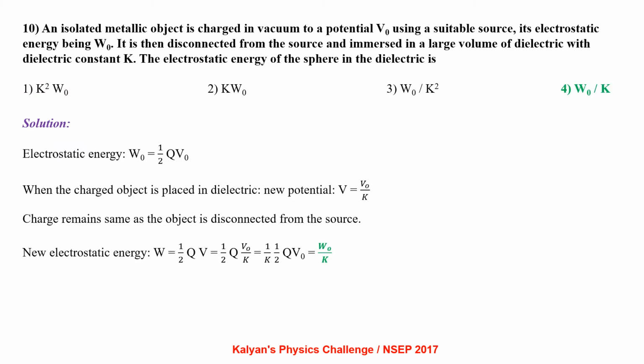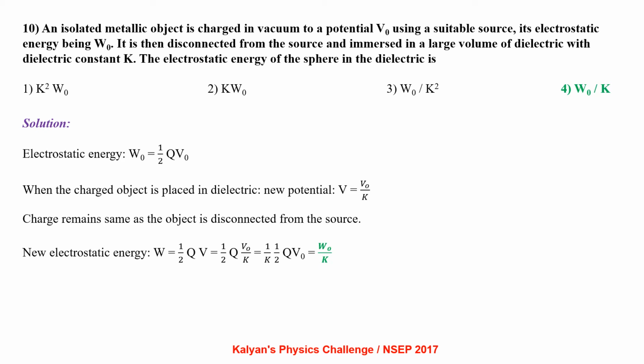An isolated metallic object is charged in vacuum to a potential V0 using a suitable source, its electrostatic energy being W0. It is then disconnected from the source and immersed in a large volume of dielectric with a dielectric constant K. The electrostatic energy of the sphere in the dielectric is.